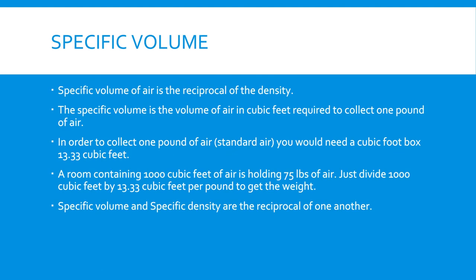The specific volume of air is the reciprocal of the density of air. The specific volume is the volume of air in cubic feet required to collect 1 pound of air. In order to collect 1 pound of air, assuming standard air, you would need a cubic foot box 13.33 cubic feet in size. Therefore, a room containing 1,000 cubic feet of air is holding 75 pounds of air. Just divide the 1,000 cubic foot room by 13.33 cubic feet per pound to get the weight. Specific volume and density are the reciprocal of one another. If you know one of these numbers, simply divide it into 1 and you'll get the other.